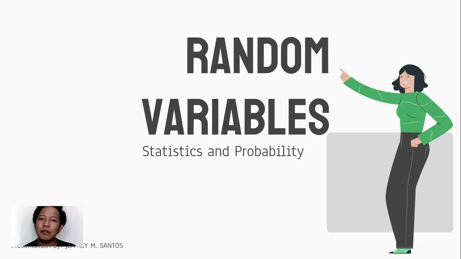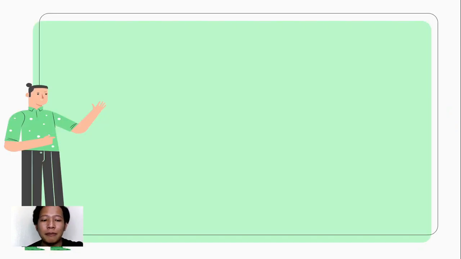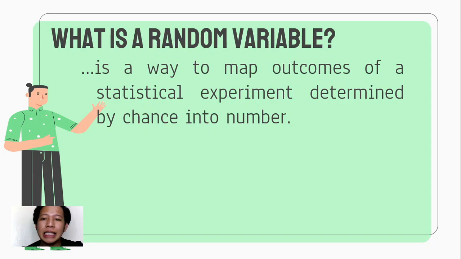Hindi natin i-define yung random variable as a variable, to which the definition of a variable is the definition we have in our algebra class. No. But a random variable in probability is a way to map outcomes of a statistical experiment determined by chance into numbers. So what do we mean by that?